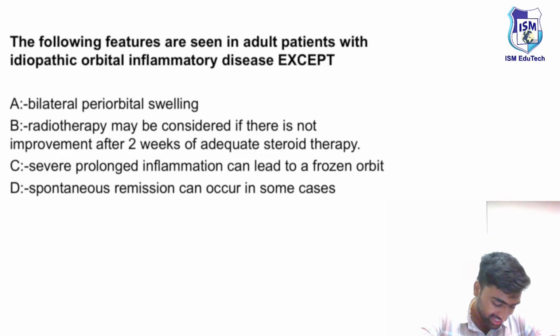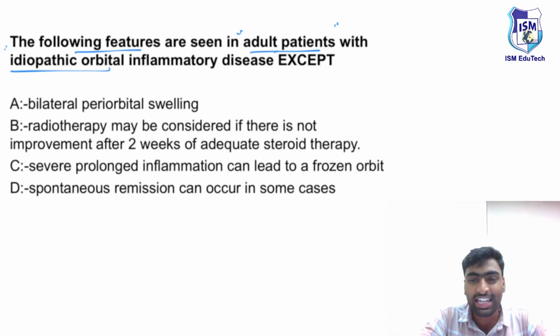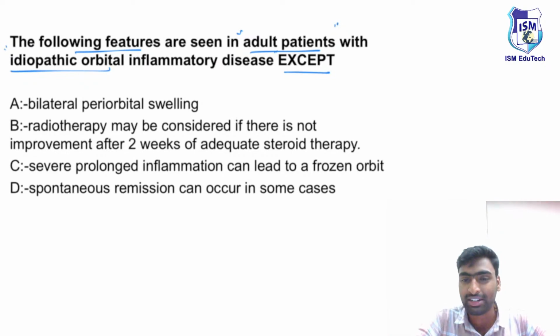Hope most of you are getting it correct. Which of the following features are seen in adult patients with idiopathic orbital inflammatory disease? Except means they are asking simply which is not a feature. This type of question you will expect in Indian scenario exams.